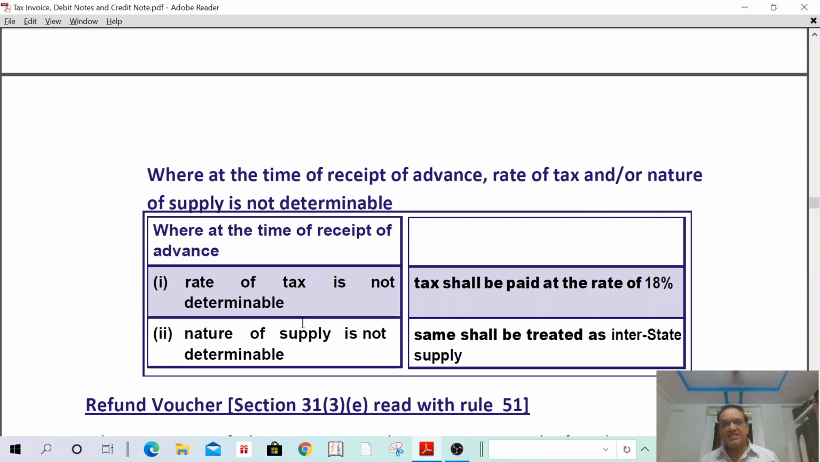If the rate of tax is not known, the rate is 18%. If the nature of supply is not known, it is assumed that the supply is interstate supply. Rate of tax not known, 18%. Nature of supply not known, it is interstate supply. Understand? Okay.